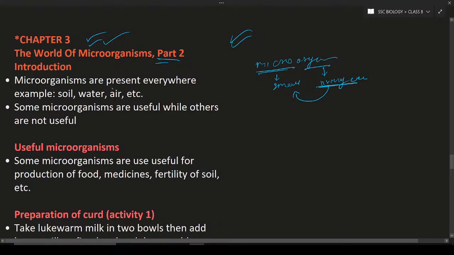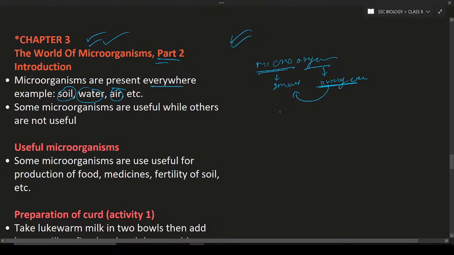So microorganisms are present everywhere. Present everywhere means they are present in water, in air and everything. You might have seen that in water there are some kinds of microorganisms. If you drink that contaminated water, you may fall sick. And air also contains some bacteria. So microorganisms may be in the soil, in the water, in the air, and so on. This is the reason we say microorganisms are present everywhere.